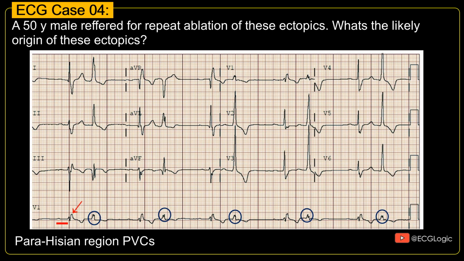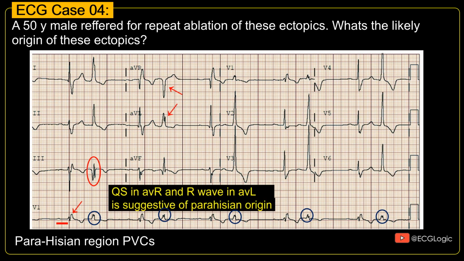The frontal plane axis is directed inferiorly, but almost isoelectric or slightly negative in lead 3. And you see that there is a dominant monophasic R wave in AVL, consistent with a vector that's pointing towards the left shoulder. And this configuration has been associated with Parahisian PVCs. So the His region's a little bit lower than the rest of the outflow region, hence that frontal plane axis.